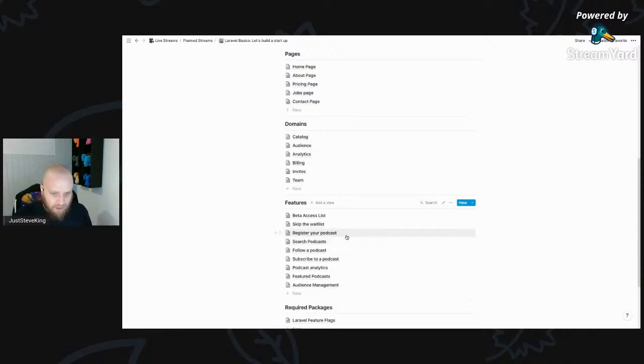Then searching podcasts, registering your podcast, following. There's going to be a difference between following and subscribing. When you follow a podcast, you want to be notified if there's a new episode. Relatively simple. Subscribing to a podcast takes it that level further. You subscribe to a podcast if you want to receive more than just the podcast links. The podcast authors will be able to create announcements and send them out to their subscribers, a little bit like Twitch, where you've got followers and subscribers, but to subscribe, it doesn't cost money. It's just a different level.